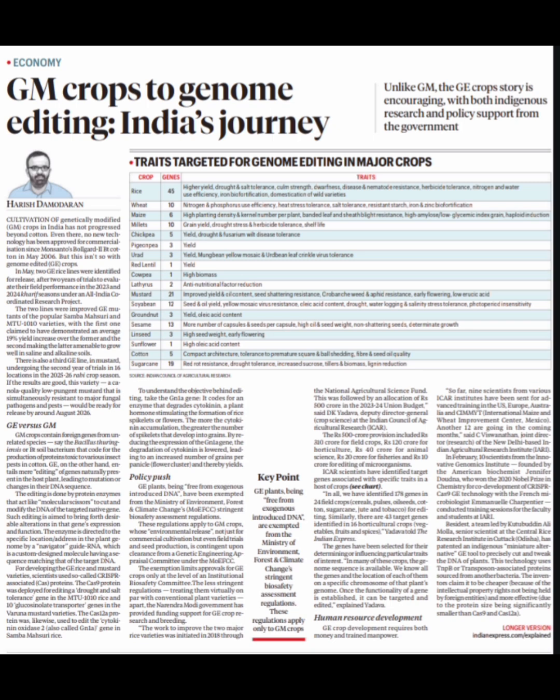Now, what is the policy push for genome edited crops? Number one, genome edited plants are free from exogenous introduced DNA, and they have been exempted from the Ministry of Environment, Forest and Climate Change. Okay. Number two, improvement of two major rice varieties was initiated in 2018 through the National Agricultural Science Fund, and 500 crore was the budget outlay in 2023-2024 for genome edited crops, 310 crore for field crops, 40 crore for animal science, 20 crore for fisheries, and 10 crore for edited microorganisms.